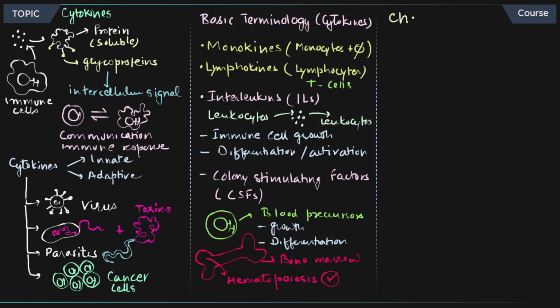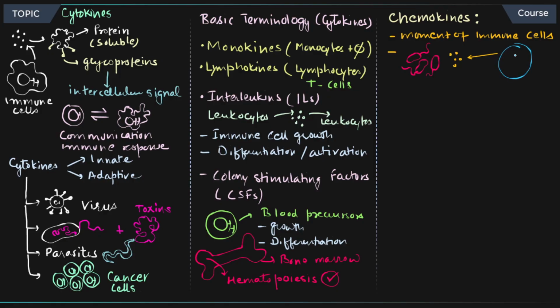Now let's talk about the chemokines. Chemokines are really important for our immune system, and they play a very important role in movement of the immune cells. So moving cells from one part to another part is governed by the chemokines. For example, you have, let's say, bacteria present on a particular site, which is site of infection, and then these chemokines are going to attract these immune cells to the site of the infection. That blue color cell you are seeing is the leukocyte. Leukocytes are going to come to the site of the infection right over here. That is going to be governed by chemokines. And that process is known as chemotaxis as well as chemokinesis. Chemokinesis is governed by these chemokines.